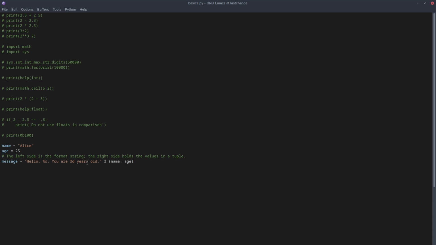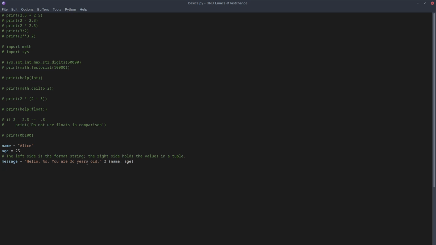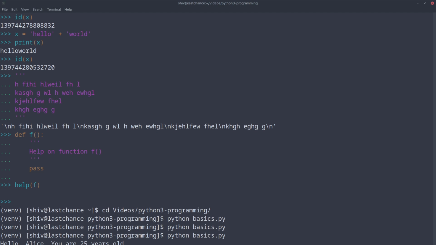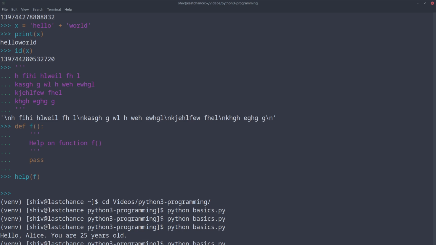What was the file name? Basics.py. Is it not saved? Okay, I have not printed this. Print message. So it prints that, hello Alice, you are 25 years old. Now if you want to comment this, then multi-line commenting is done by triple quoted strings. So you convert it into a triple quoted string. And there you go. It is gone from the output.